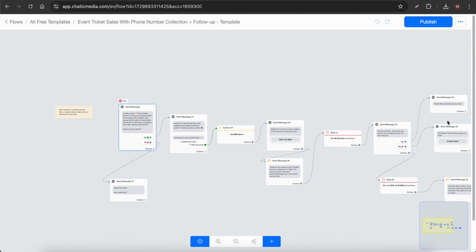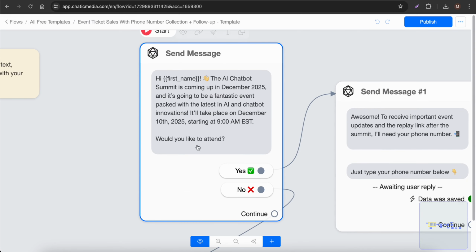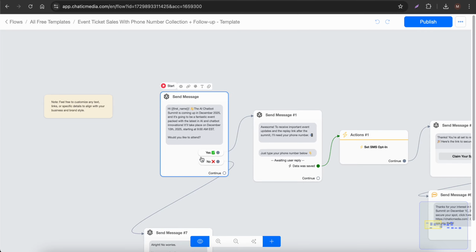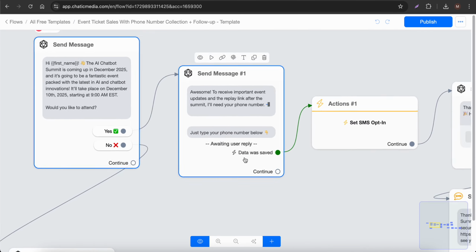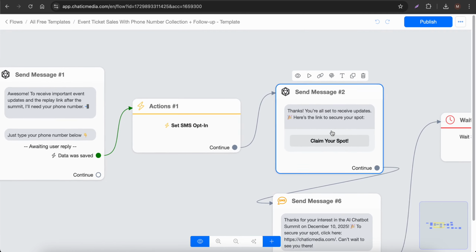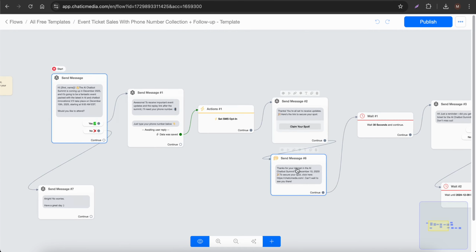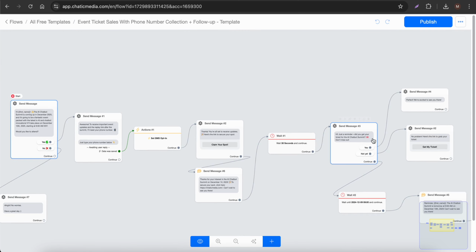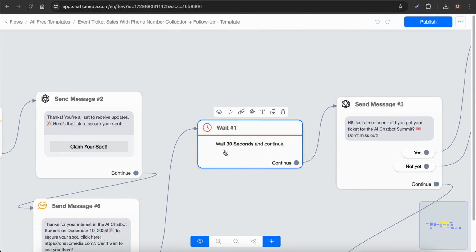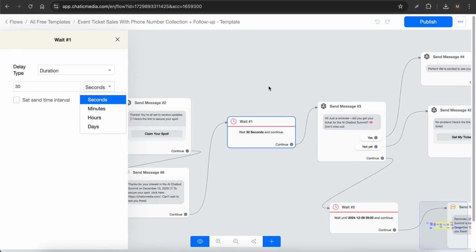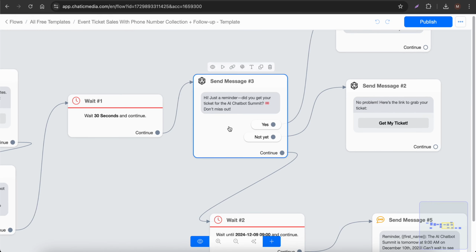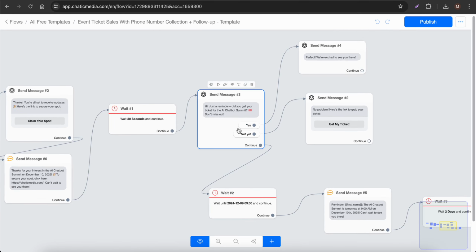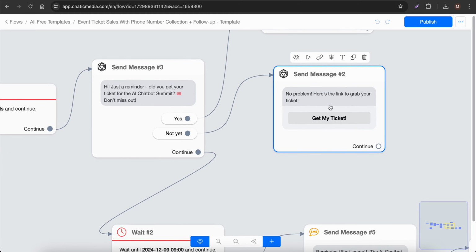So let me go through this particular flow just quickly. Here we send these sort of messages asking them if they would like to attend. If they say yes, we then ask them for their phone number right here, and we send them a message in the Instagram, and we also send them an SMS with a link to secure their tickets. And you can also send follow-up messages as well. Just for the demo I chose 30 seconds, but you are welcome to change this to different minutes, hours as well. And here this is the follow-up message sent to them asking whether they got a chance to get the ticket. If they say yes, it's fine. If they say no, we provide them, no problem, here's the link to grab your ticket.